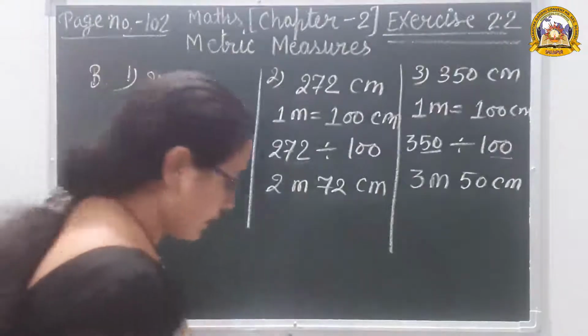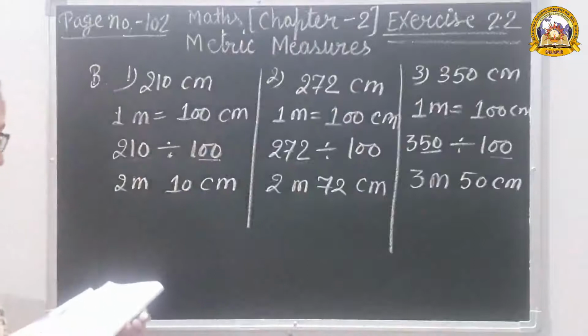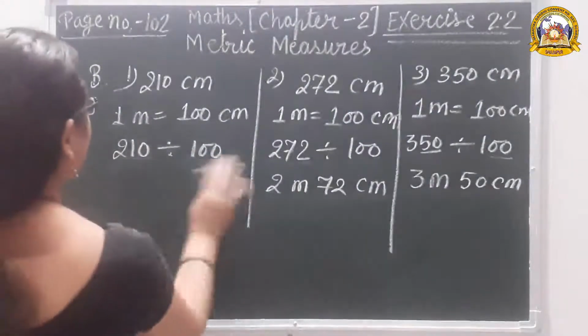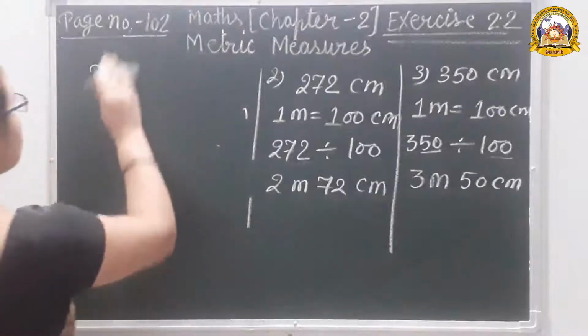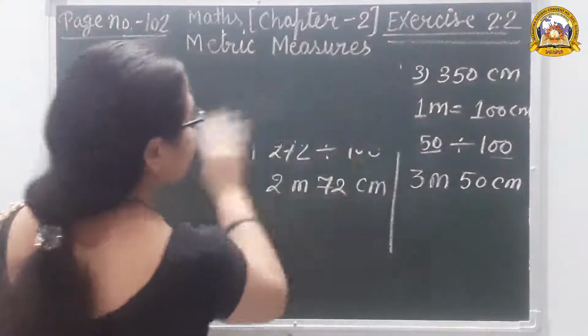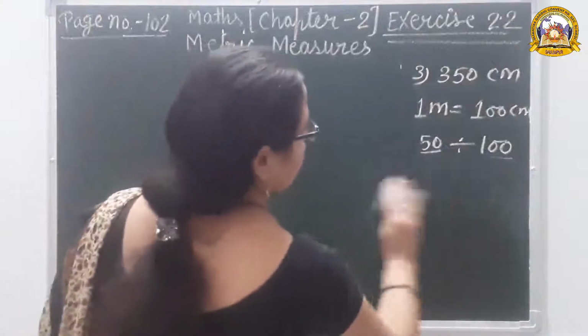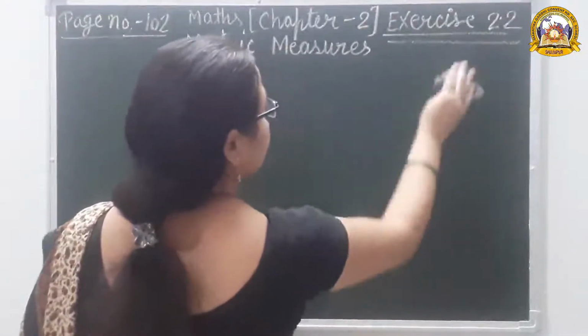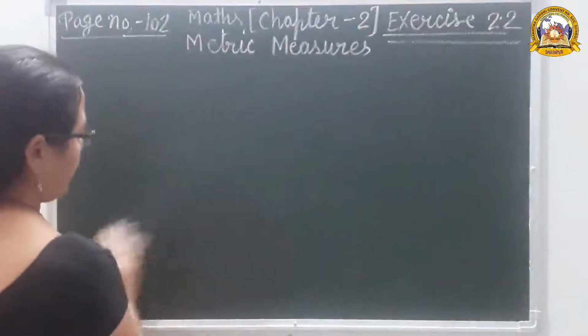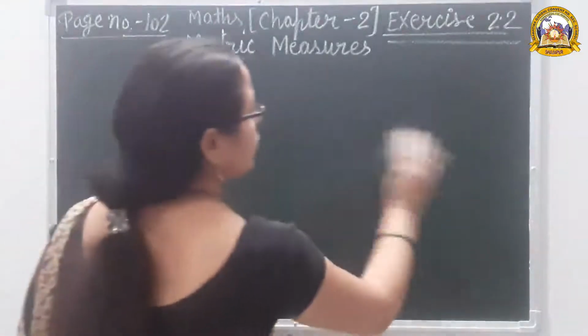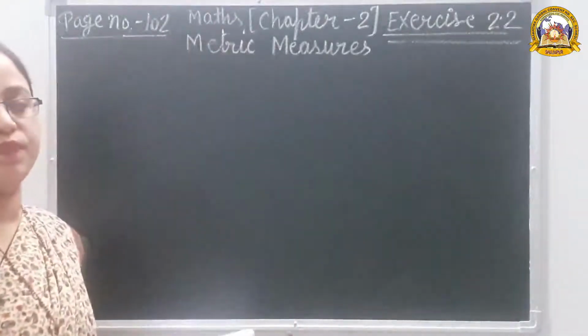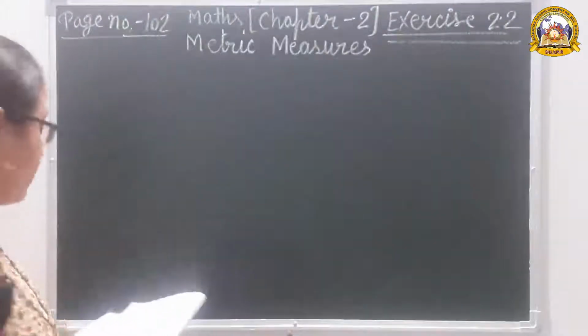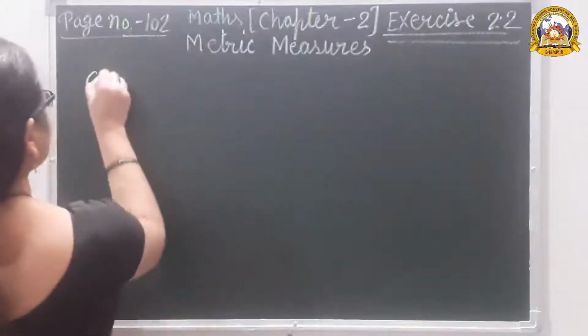Question number C. Convert into centimeter and millimeter. 1 centimeter is equal to 10 millimeter.